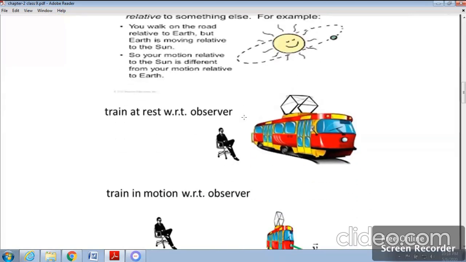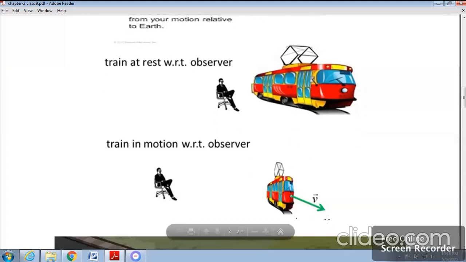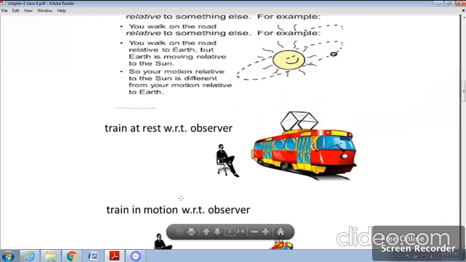Similarly, if we are sitting on a railway platform and look at a train nearby, we say that the train is at rest. As you can see, this person is watching this train which is at rest. But when we see the train leaving the station in the next diagram, we can say that the train is in motion because it is continuously changing its position with respect to us, or with respect to this person.